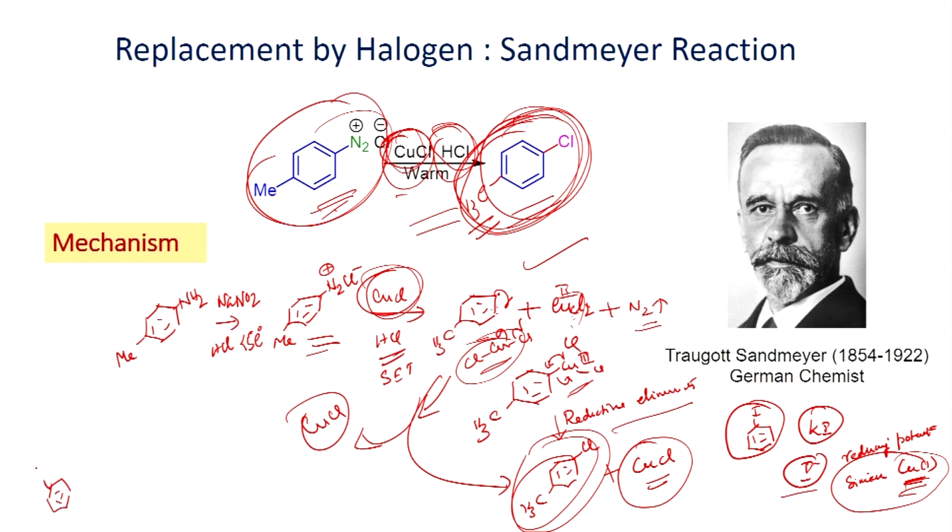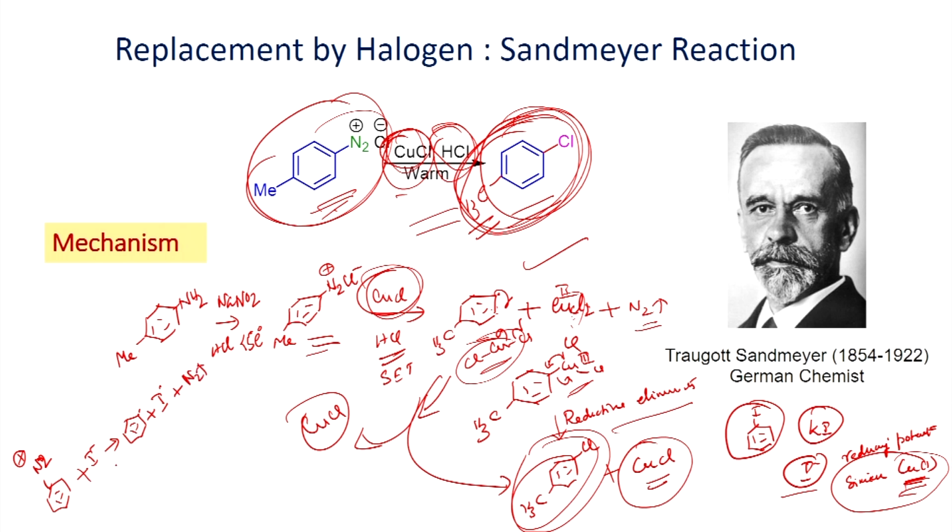take the diazonium salt. Once you have this one, you can try to react with potassium iodide. Let me write I minus. So, this can now undergo reaction to phenyl radical as just we have seen, plus I dot plus N2.